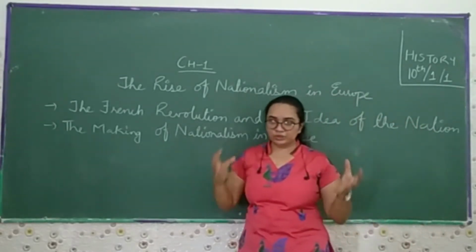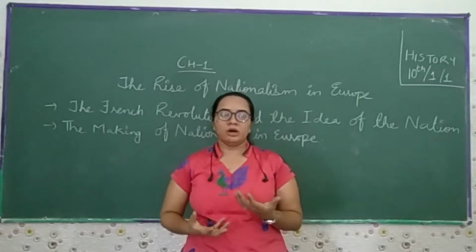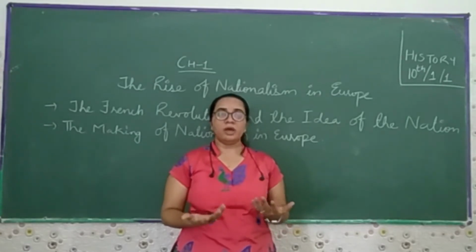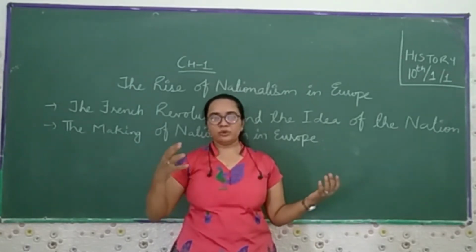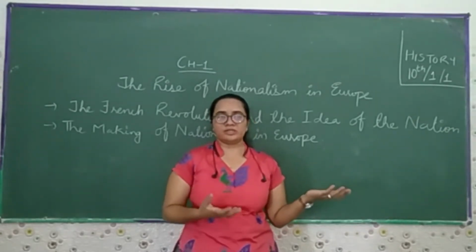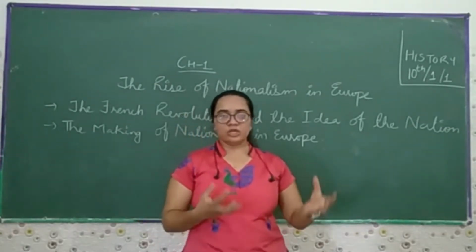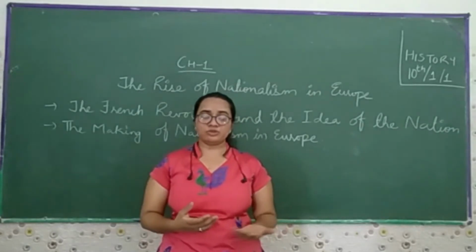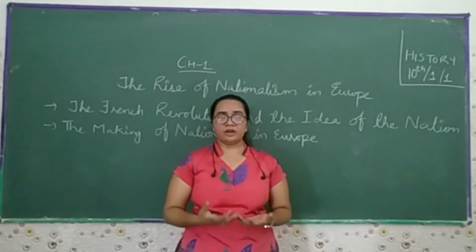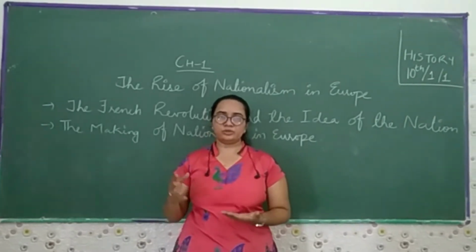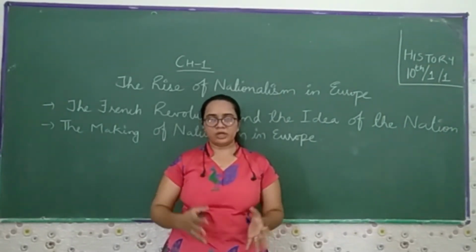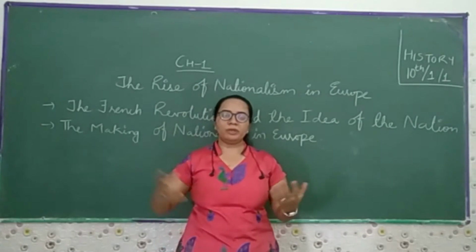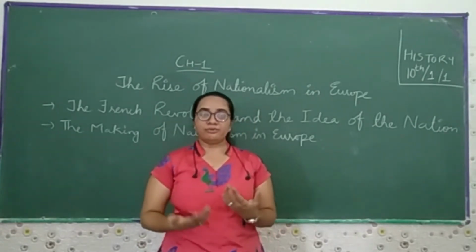In Europe there were a number of countries, and we will see how they did the reforms and the revolutions to raise nationalism, because earlier in Europe a number of countries were ruled or conquered by kings. They used to rule over there and follow a monarchical system. So how did the people fight for freedom, for nationalism? These are the things we are going to deal with in this chapter: how the people came forward, how they did the reforms, and how they started the initiative by which a number of people enrolled and started fighting for their nationalism.